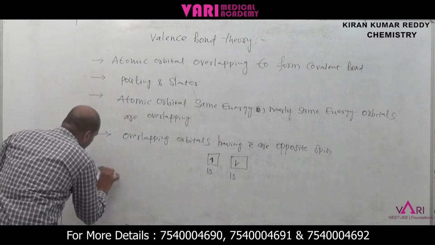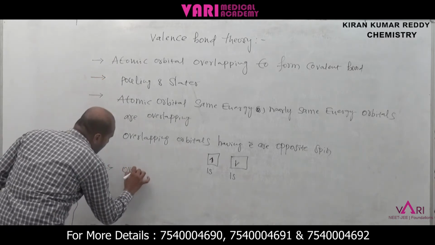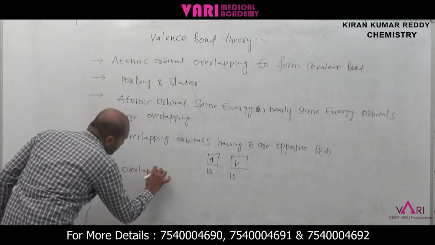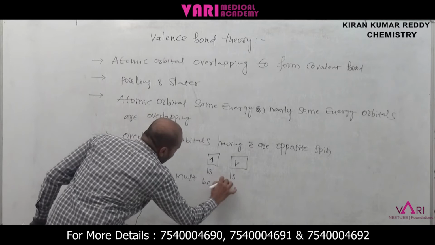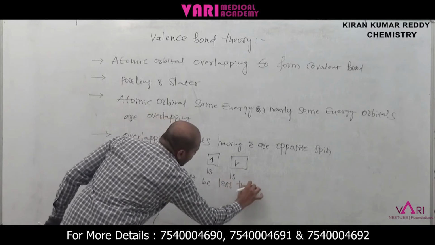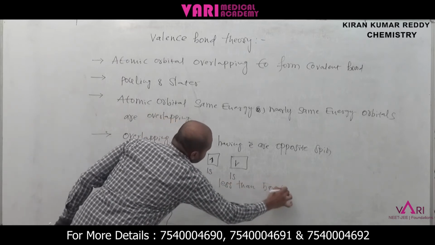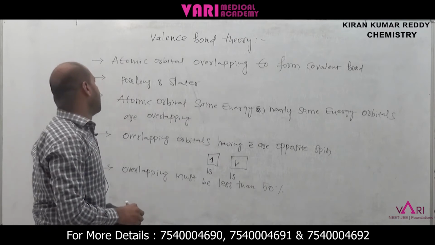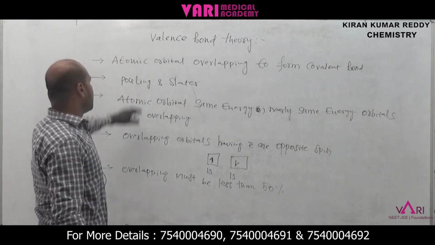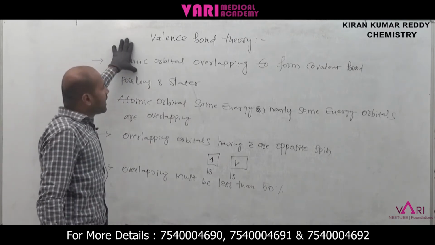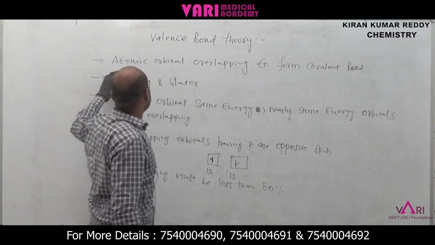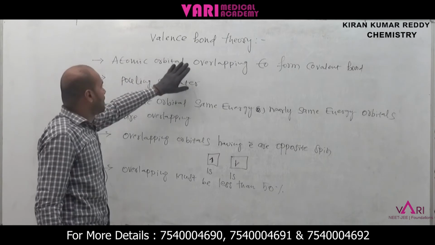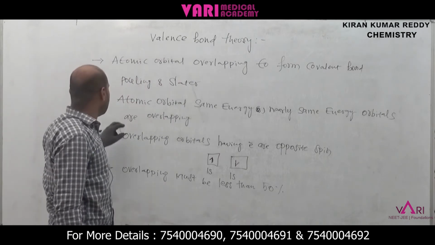Next, the overlapping must be less than 50%. What are the important points of valence bond theory? Atomic orbitals overlap to form a covalent bond. Pauling and Slater proposed this valence bond theory.